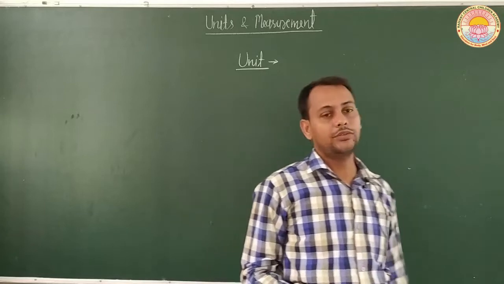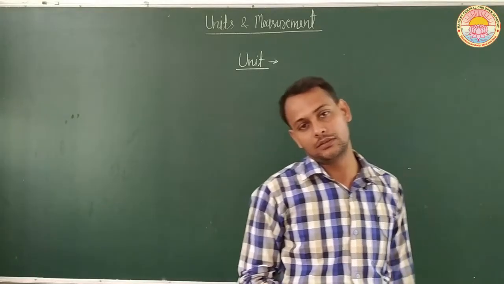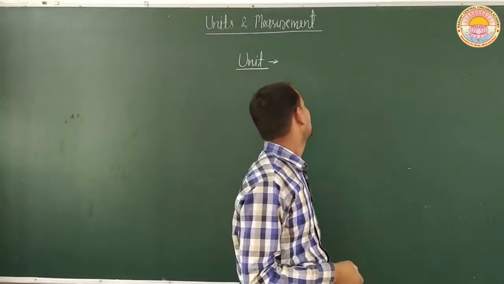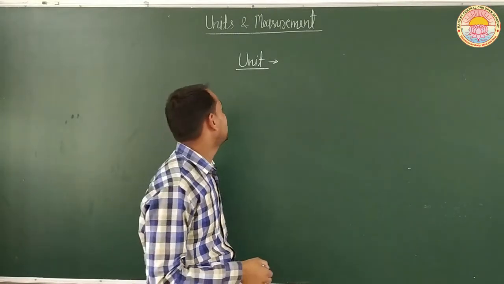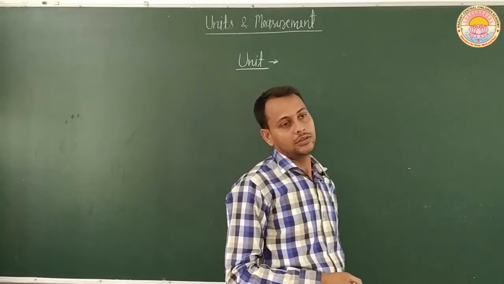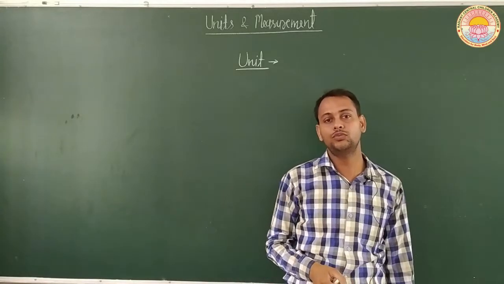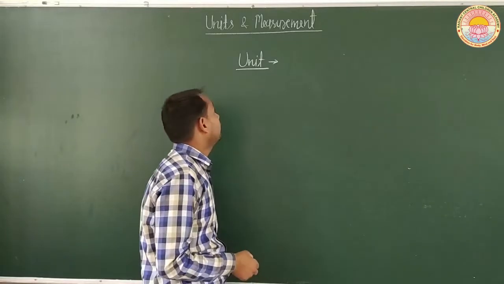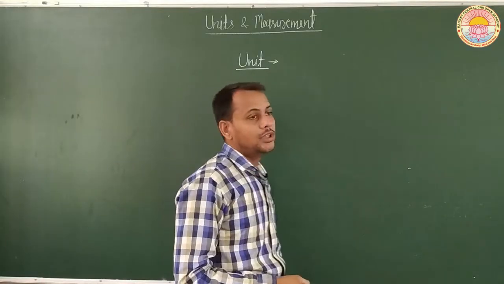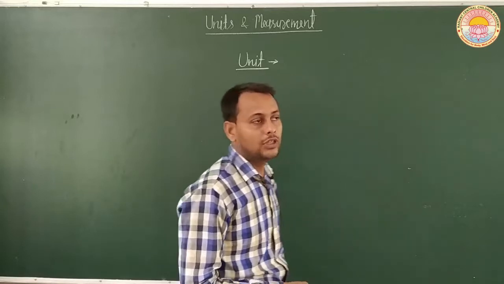For any measurement, we have to decide a standard, and that standard is known as a unit. For example, if we consider 1 meter as the standard for measurement,